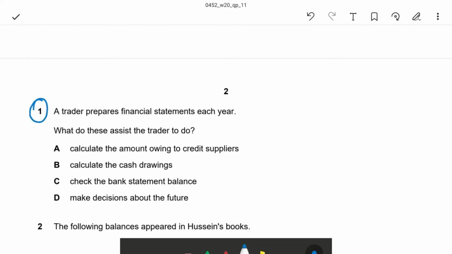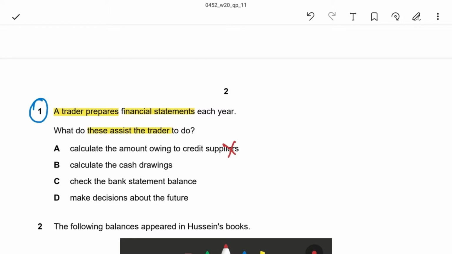Question number 1. A trader prepares financial statements each year. What do these assist the trader to do? When the trader prepares financial statements, what helps the trader? First, calculate the amount owing to credit suppliers. Wrong.